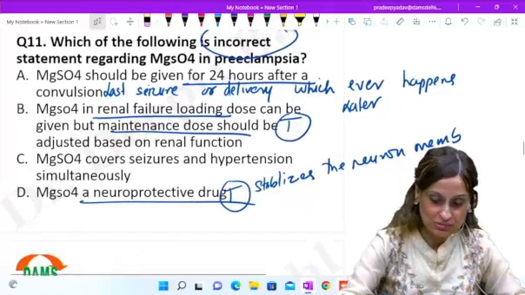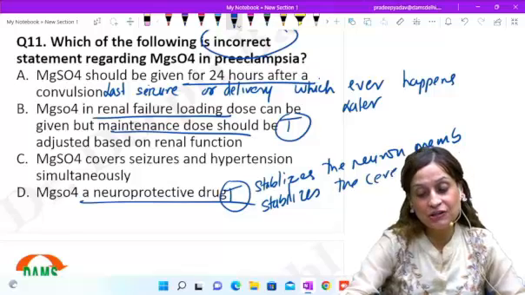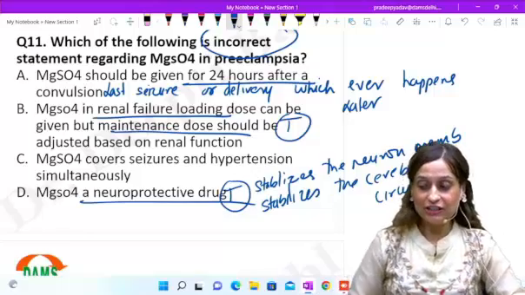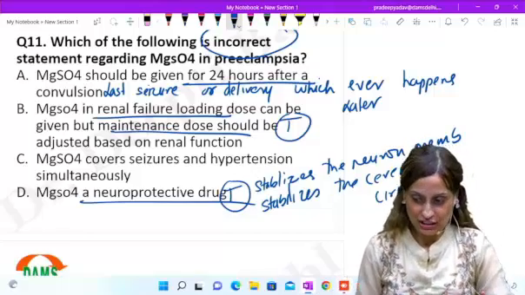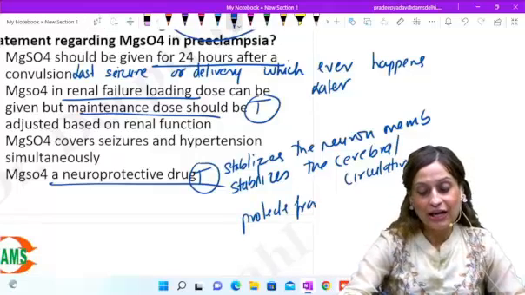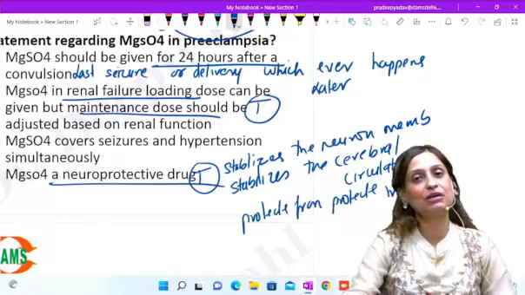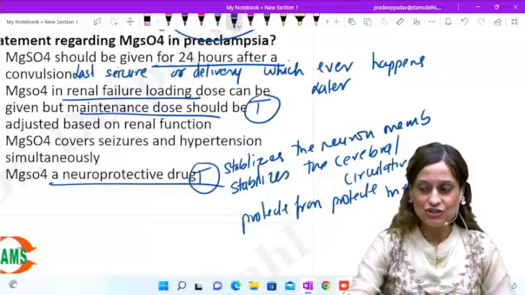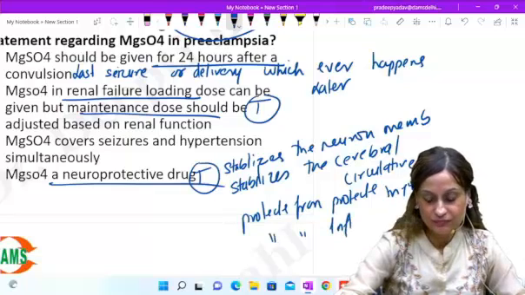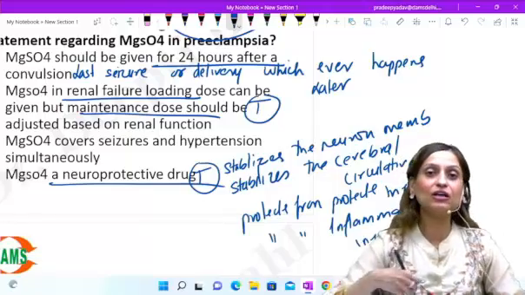It also stabilizes the circulation. Yes, the cerebral circulation. Rather, it prevents the oxidative injury. Yes, so it protects from oxidative injury. And how else? Yes, it has anti-inflammatory action. Yes, so it also protects from inflammatory injury. So these are the mechanisms by which it is a neuroprotective agent.